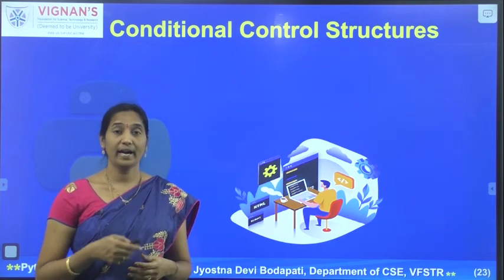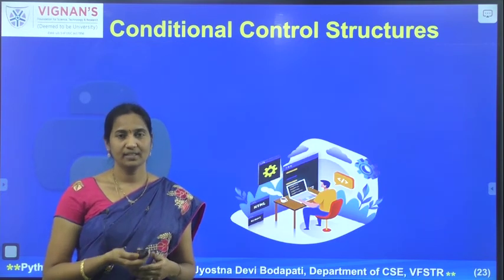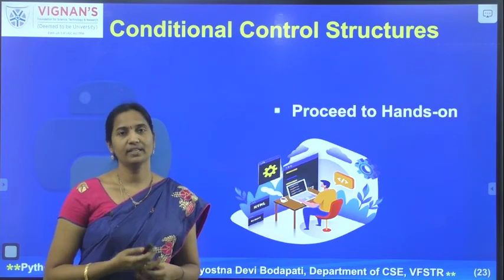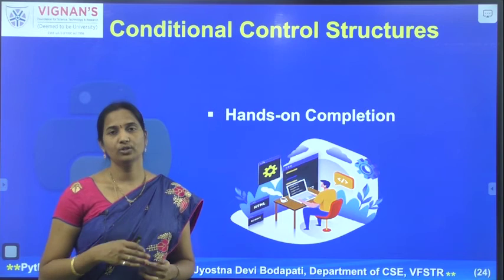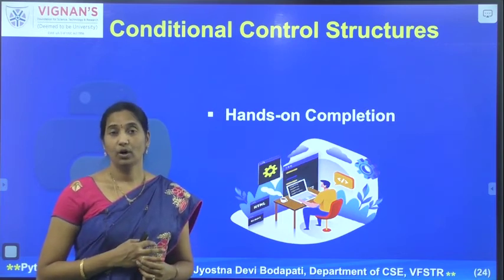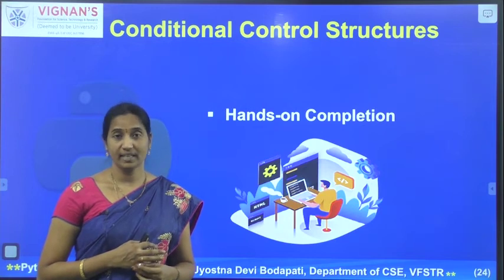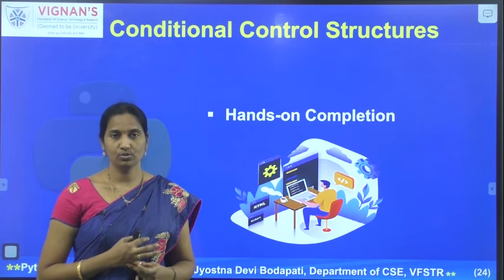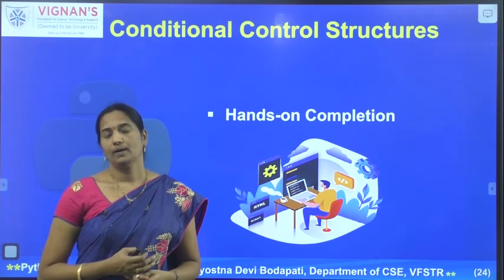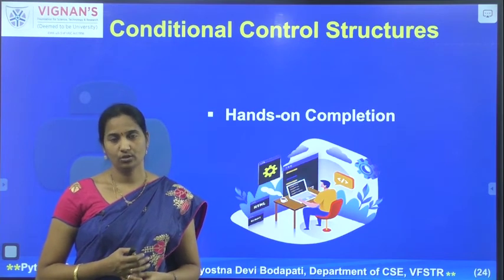Now to get more idea of the usage, we'll proceed on to the hands-on session. So let's have a look at the hands-on session. I hope you enjoyed the hands-on session. By this you all must have got a clear understanding of how you can make use of various conditional control structures in Python. So far in this video we have seen how we implement various conditional control structures.